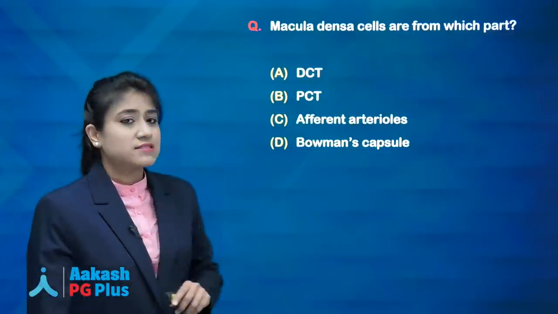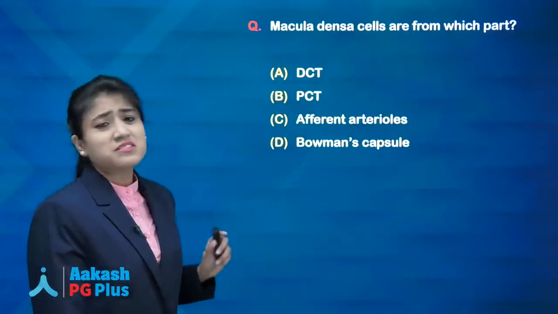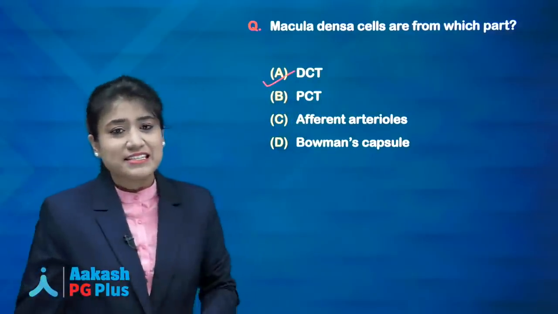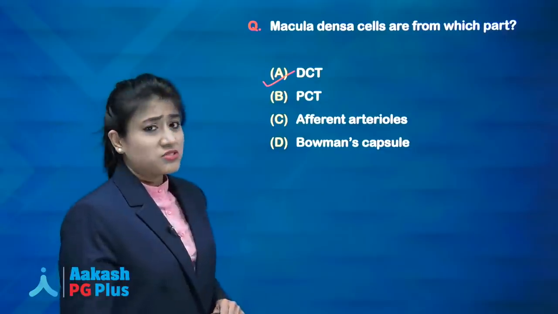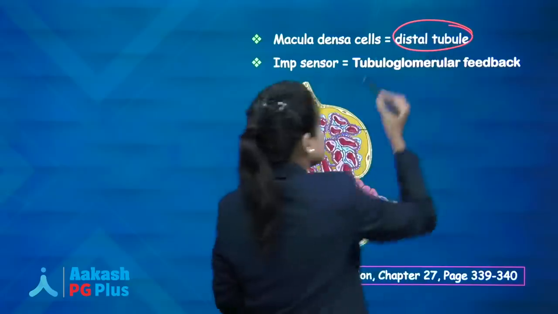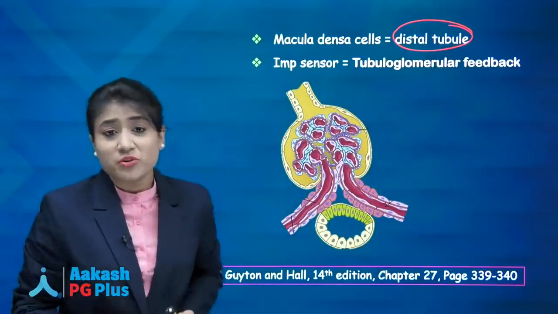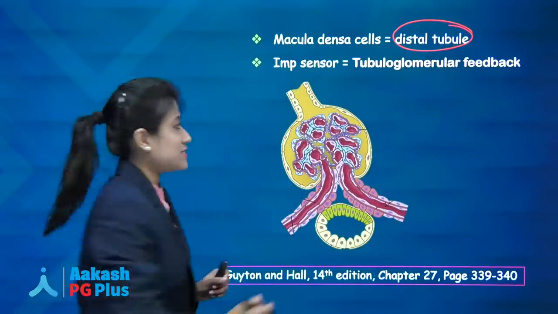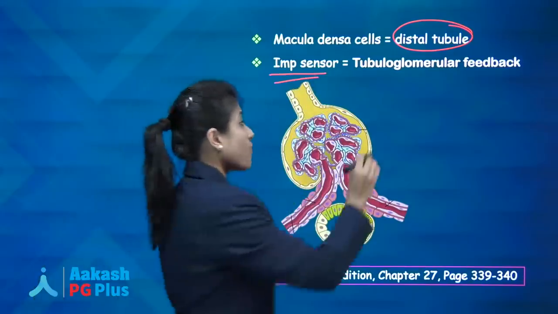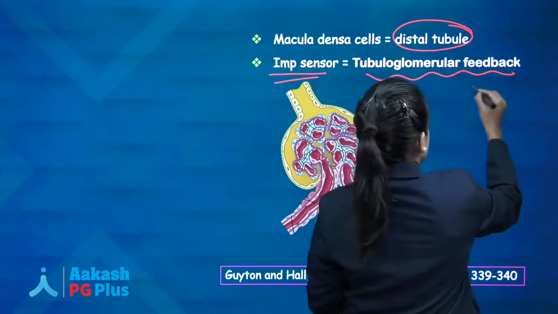Now macula densa cells are from which part? It's a very simple question, guys. The answer over here is A, that is DCT. Now let's quickly talk about the macula densa. We know that they are present in the distal tubules, and one most important point you should know about the macula densa is that they are a very important sensor for tubuloglomerular feedback.